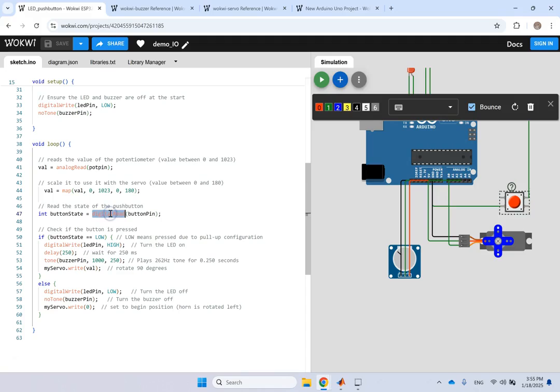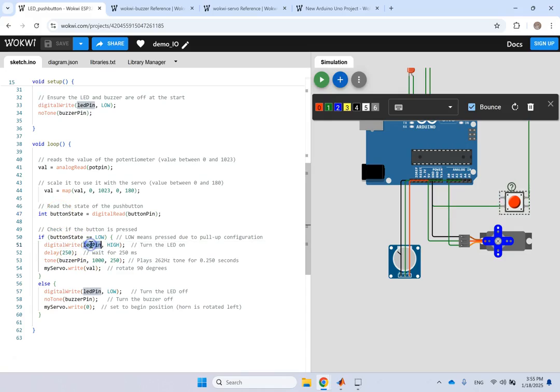You have to read it with a digitalRead. So go ahead and read the digital input from the button pin, and call it buttonState. Now, what is this variable going to be? It's basically going to be a variable that is LOW or HIGH. If it's LOW, which is like a 0, then what?